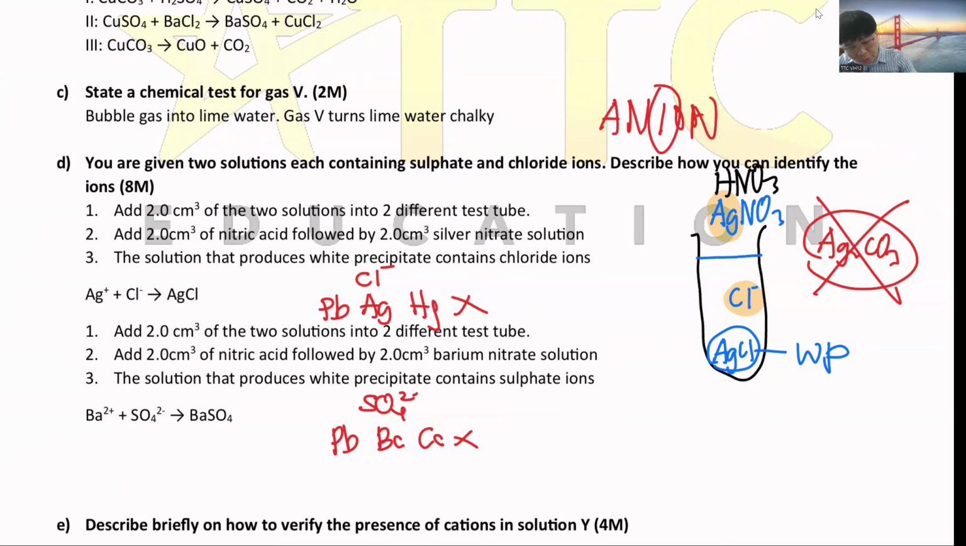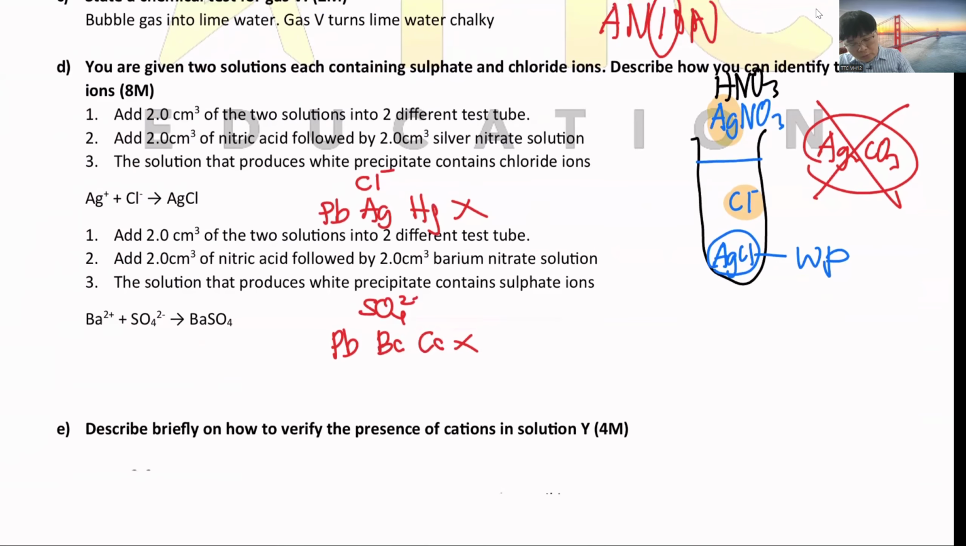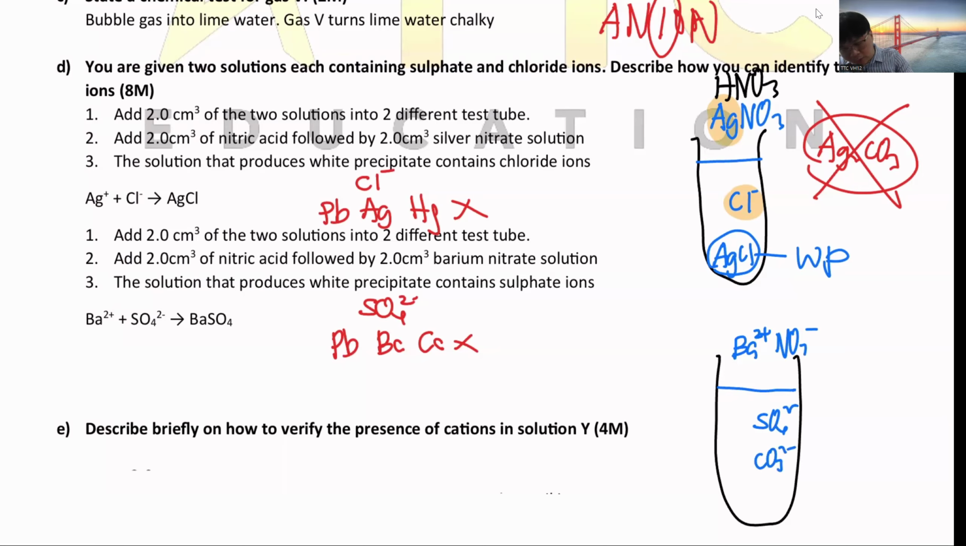Then for sulfate, we use the same concept. So for sulfate, to prove inside got sulfate, we use the same concept. First, you must know that barium, when it meets sulfate and carbonate, will also come out as white precipitate. So what we do is we put nitric acid, because acid will destroy the carbonate to make sure it's not carbonate. Then when the barium meets the sulfate inside, it will become your white precipitate.